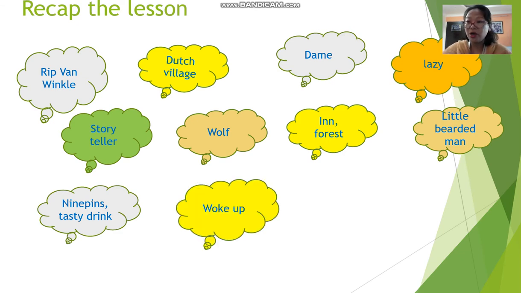Now what happens is when he woke up from his deep sleep, he realized that Wolf, his pet dog, was not around. He was quite surprised to see that because he remembered that he had brought Wolf with him. So the dog was nowhere to be seen. And he also saw that his clothes were torn and tattered. Tattered means it is torn in many places. So his clothes were tattered and torn. And his gun, remember he had come to the forest to do hunting?